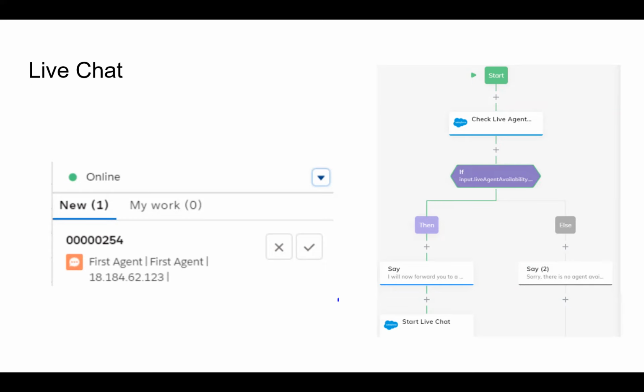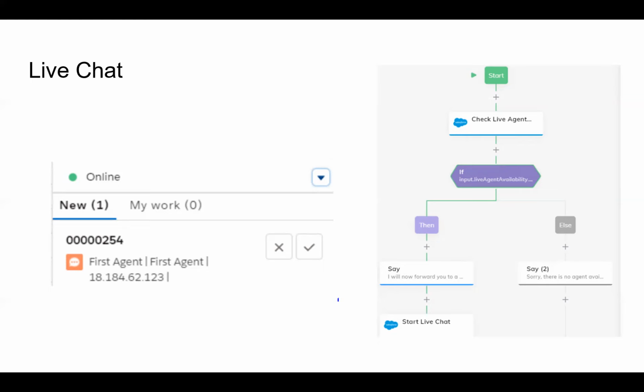In the left screenshot, you can see a chat screen. Here, the agent should accept it by ticking this message. That means this service agent has accepted this chat. Then a greeting message will be sent automatically. After that, both of them can start the live chat.